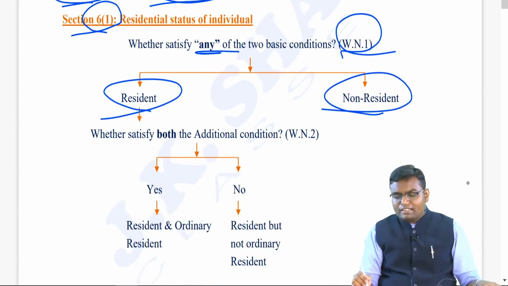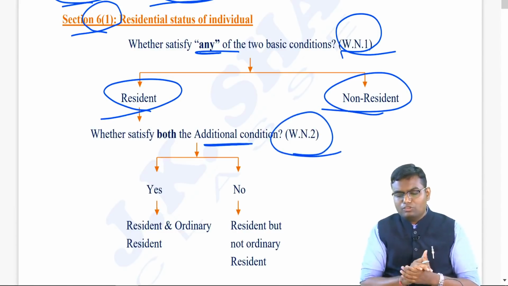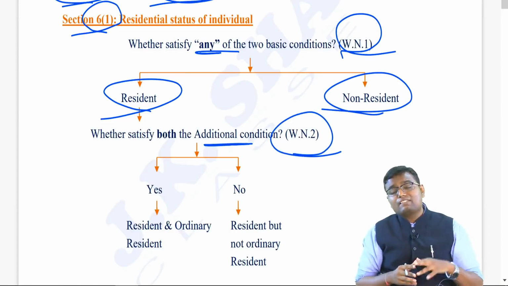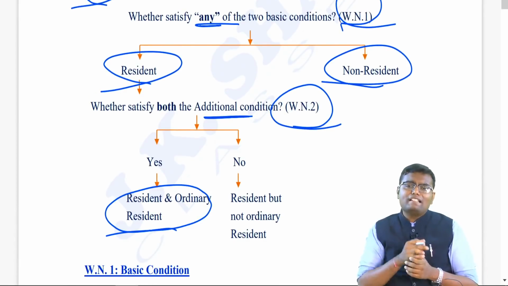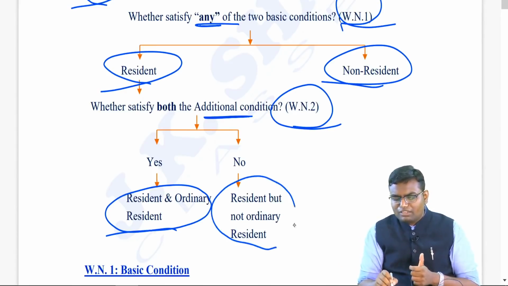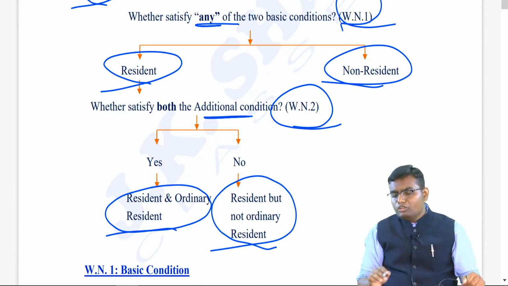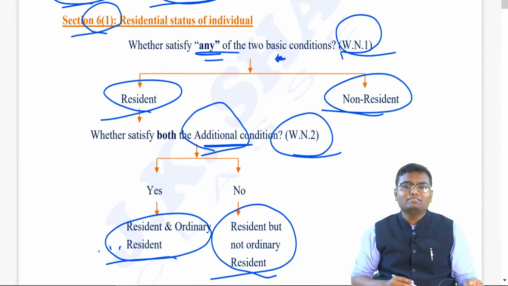Now, if you are resident, then we have to check two more conditions which are called additional conditions, which we will be discussing in working note number 2. If you satisfy both additional conditions, you become R&OR. If you do not satisfy any or both of the conditions, then you become resident but not ordinary resident. Point to be noted, you have to satisfy only one of the basic conditions. But to become R&OR, you have to satisfy both additional conditions.